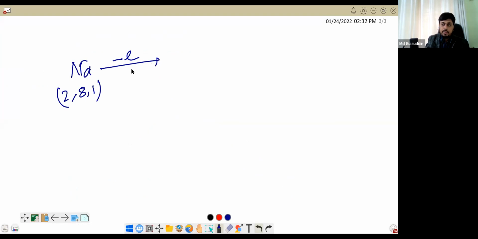So when it is losing an electron, removing one electron, then it will be Na plus, because each and every atom wants to get an electronic configuration like inert gases, or octet fulfilled electronic configuration. Every atom wants its house to be full. So what does house full mean? That your last shell has 8 electrons, right, 1 2 3 4 5 6 7 8. So either you can give up one or take one.